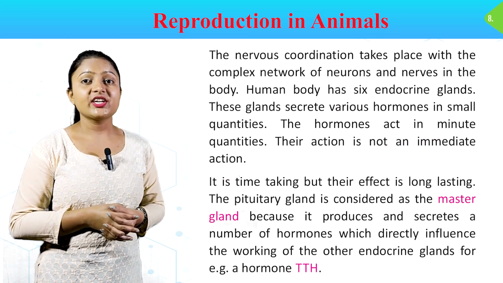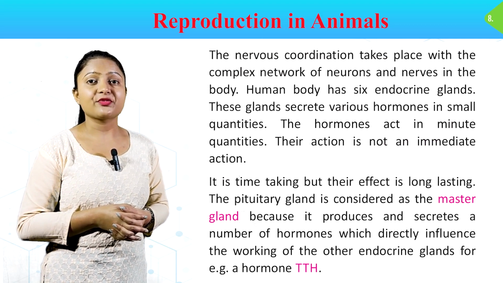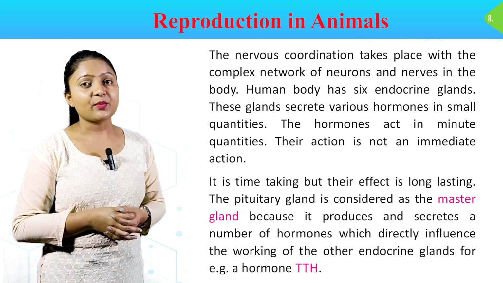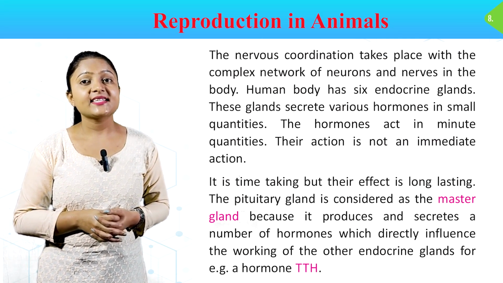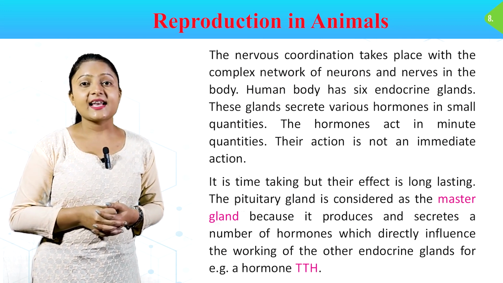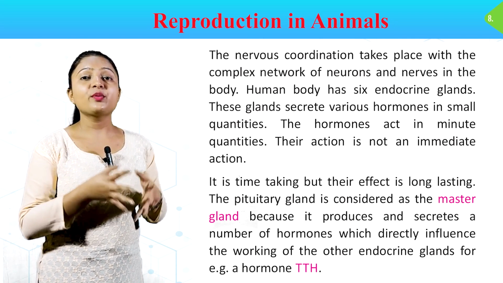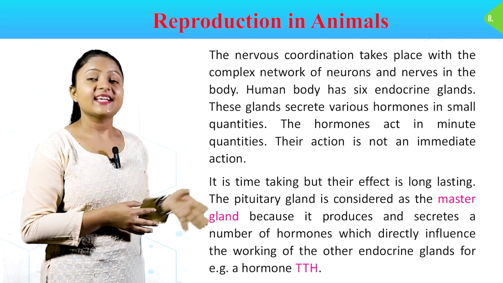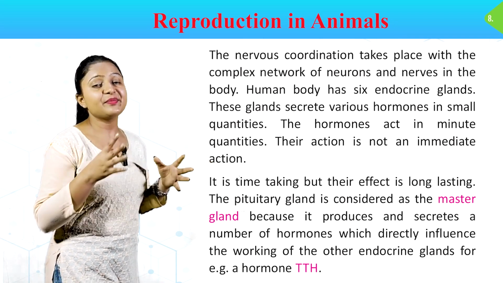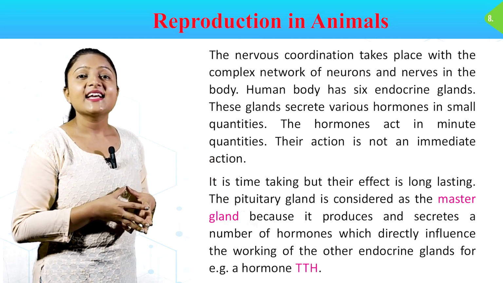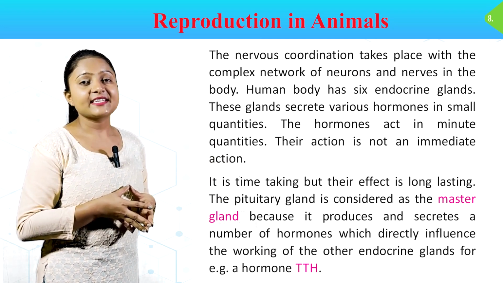The nervous coordination takes place with the complex network of neurons and nerves in the body. The human body has several endocrine glands. These glands secrete various hormones in small quantities. The hormones act in minute quantities. Their action is not immediate. It is time-taking, but their effect is long-lasting.